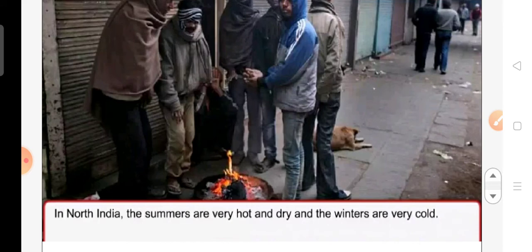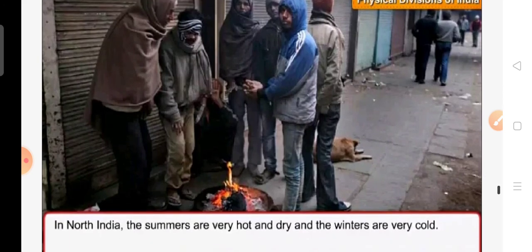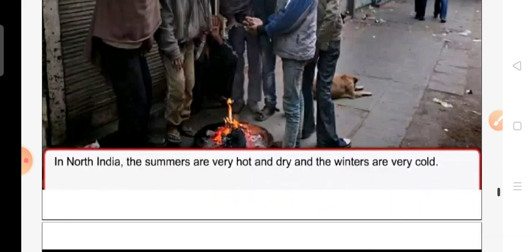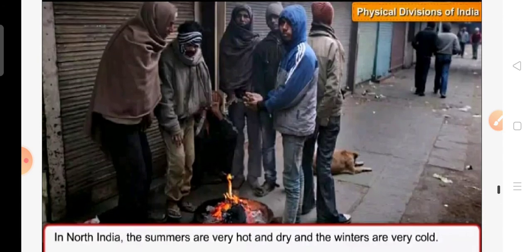Here you can see the winter picture. The winters are very cold. People are standing near the fire, warming their bodies by the heat of the fire.